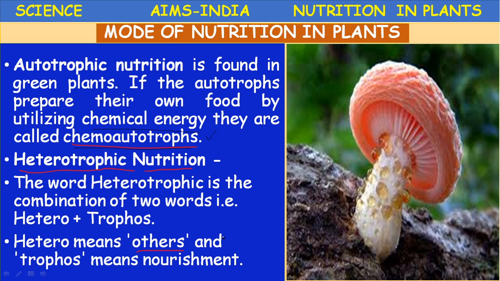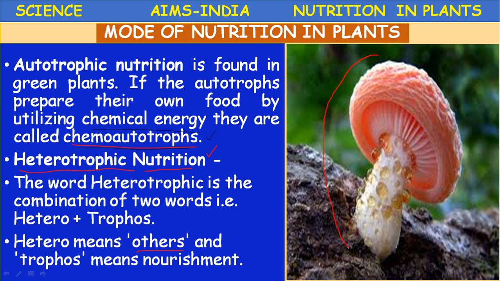The organisms which obtain their food by depending on other organisms are called heterotrophs, and the nutrition is called heterotrophic nutrition. It is also one of the major types of nutrition in most of the living organisms other than plants, algae and some bacteria. So in plants also, certain groups of plants undergo heterotrophic nutrition.